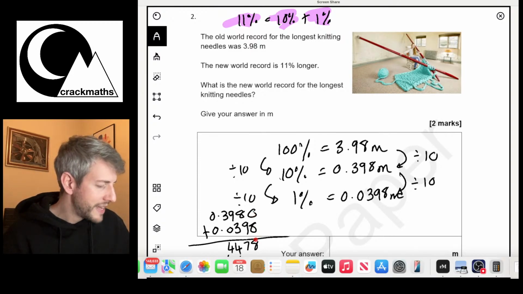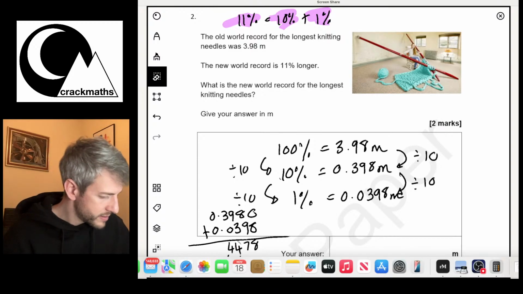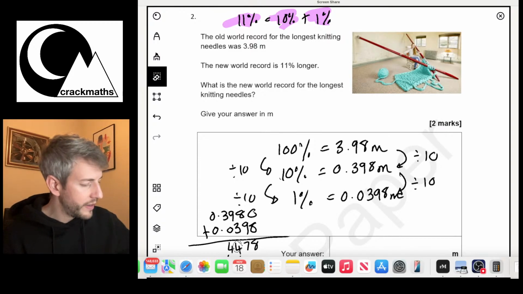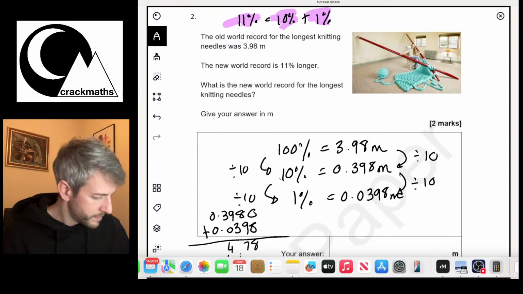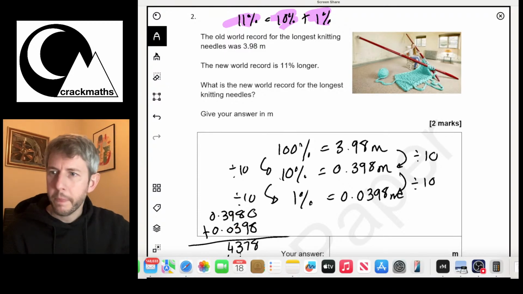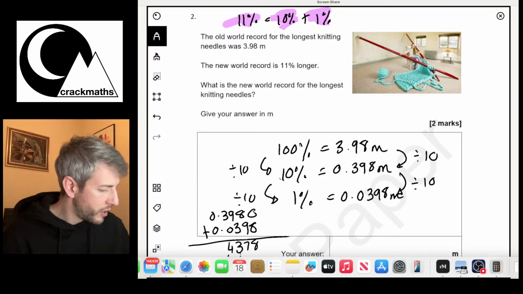So 0 add 8 is 8. 8 add 9 is 17, so I've carried the 1. 9 add 3 is 12, add 1. Oh, I said that was 14, so that was a mistake. So it's always good to double check your working out. So 9 add 3 add 1 is 13. Okay. And now we've got a 3 and a 1, which make the 4.